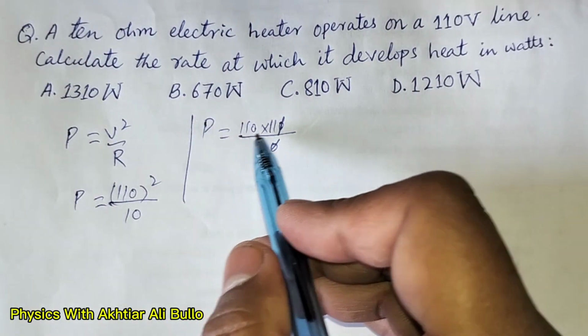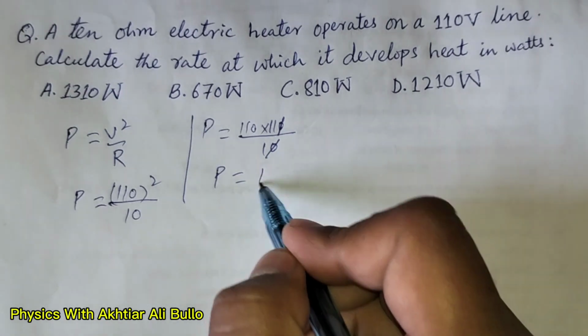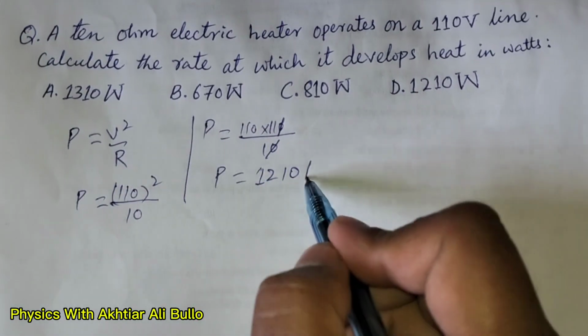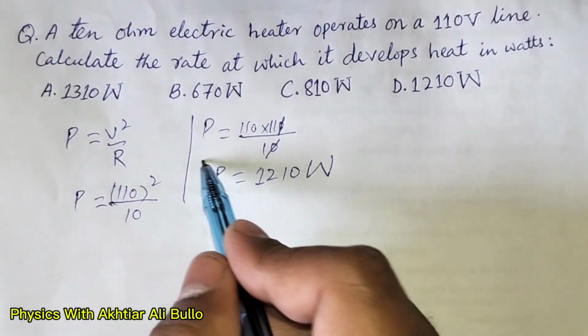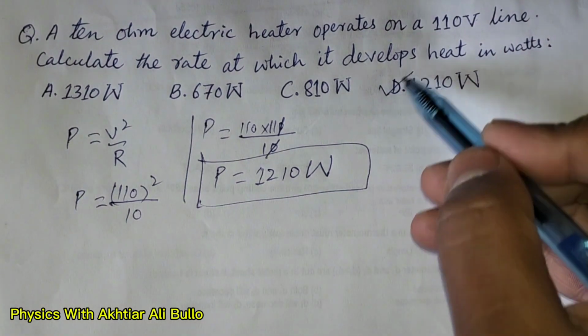So 110 into 11, it will be obtained as 1210 watt. So the correct option will be D, 1210 watt.